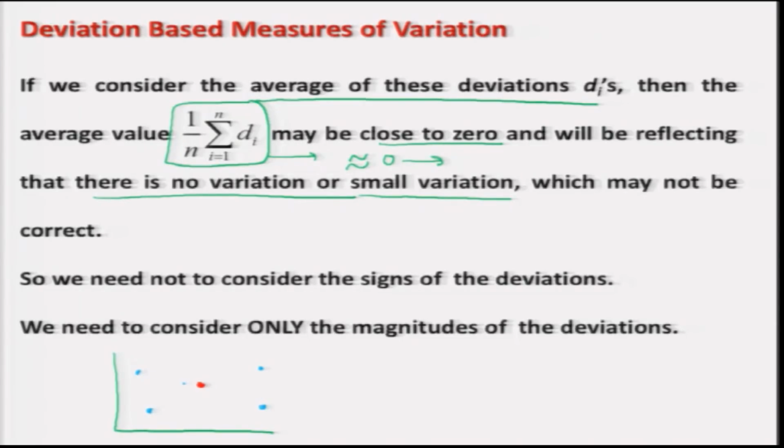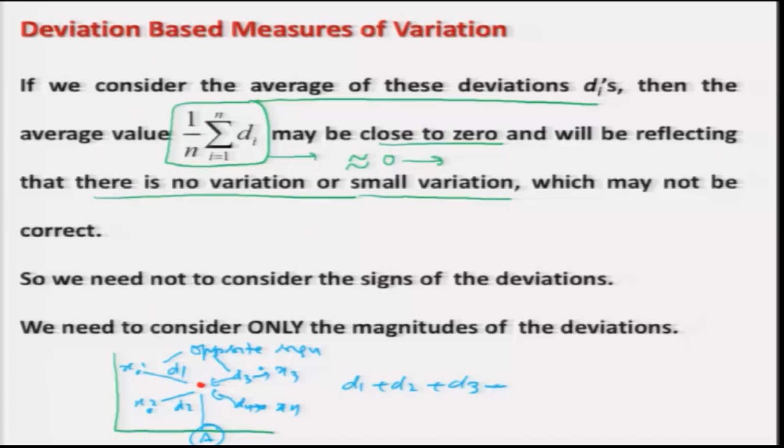If this is my A and x1, x2, x3, x4, then the deviations d1, d2 and d3, d4, what will happen? d1, d2 will have the opposite sign of d3, d4, considering that they have been measured with respect to A. Now if I find d1 plus d2 plus d3 plus d4 divided by 4, with 2 positive and 2 negative values, their average may be close to 0 or exactly 0.